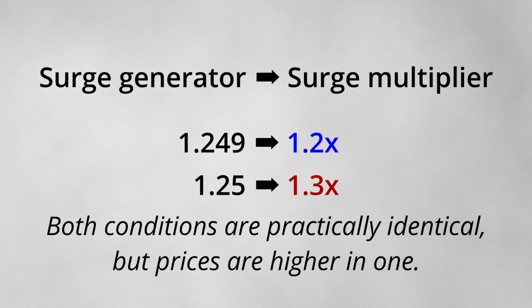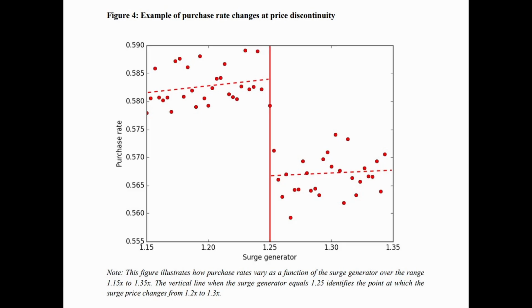Both conditions are practically identical. However, prices in one condition are nearly 10% higher than in the other. So we can see what happens to the purchase rate when a surge generator goes below 1.25. And we can also see what happens when a surge generator goes above 1.25. The gap between both lines gives us an idea of how price increases will affect Uber.